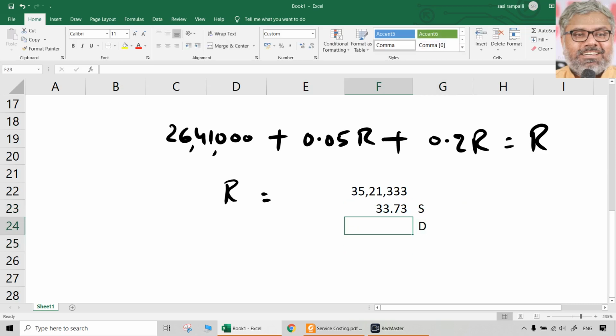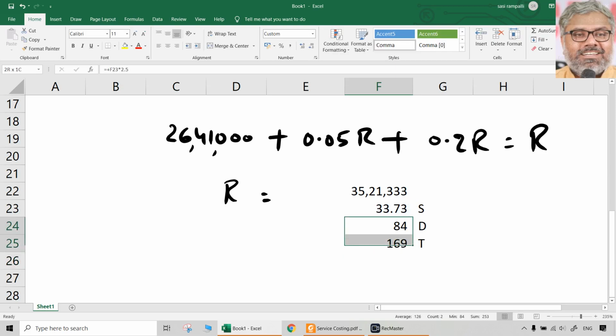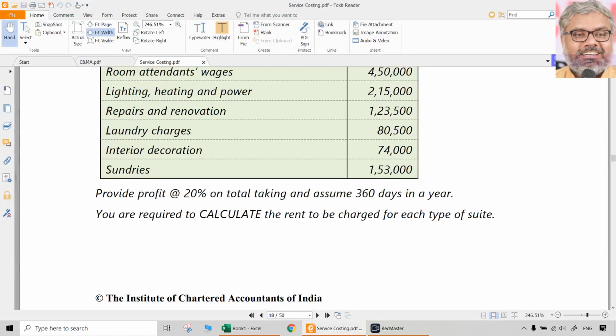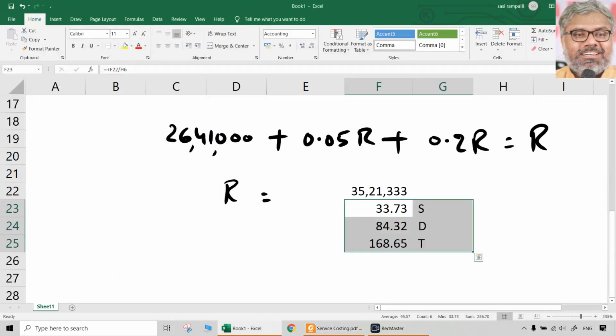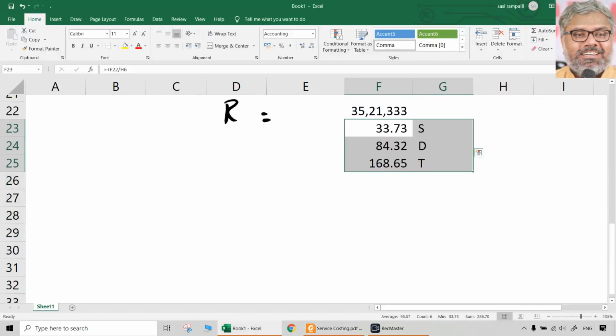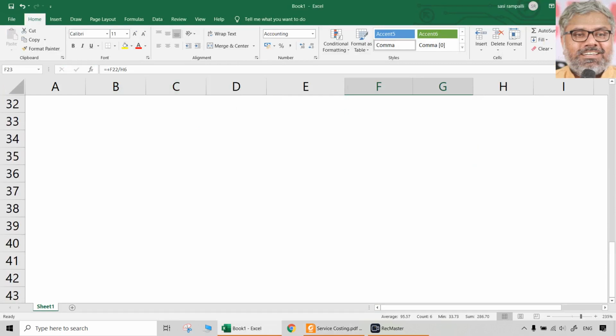But what about double room then? Naturally, it will be just 2.5 times of single room rent. Then what will be triple room? You can take 2 times of double room or 5 times of single room, as the case may be. So these are the finally room rates that are supposed to be fixed per day. That is the final answer. That's what is asked. 33.73, 84.32 or 33, 168.65. That's it. That is the final answer as asked in that particular question.